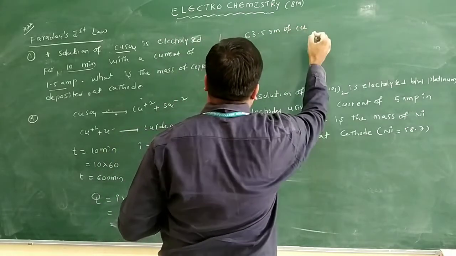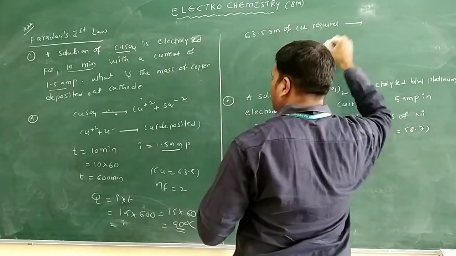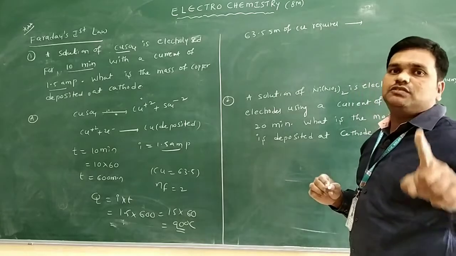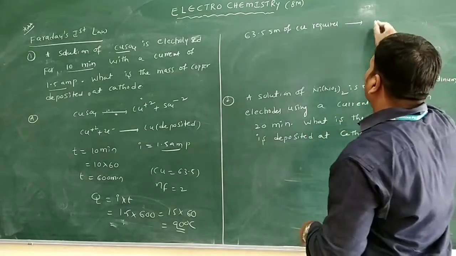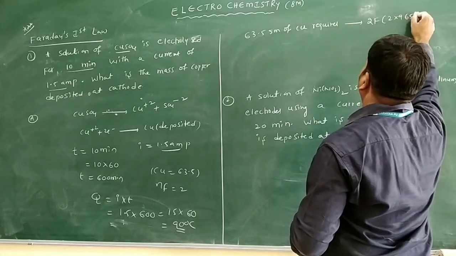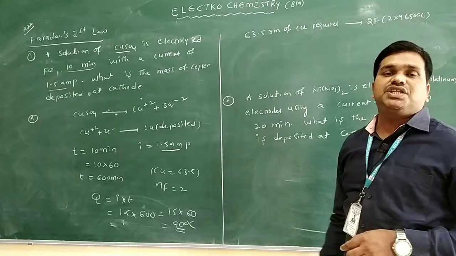I will write here the weight of copper, 63.5 grams of copper, requires how much charge? I will write 2 electrons. 1 electron means 1 farad, 2 electrons means 2 farads, that is 2 into 96500 coulombs of charge is required for 63.5 grams only.